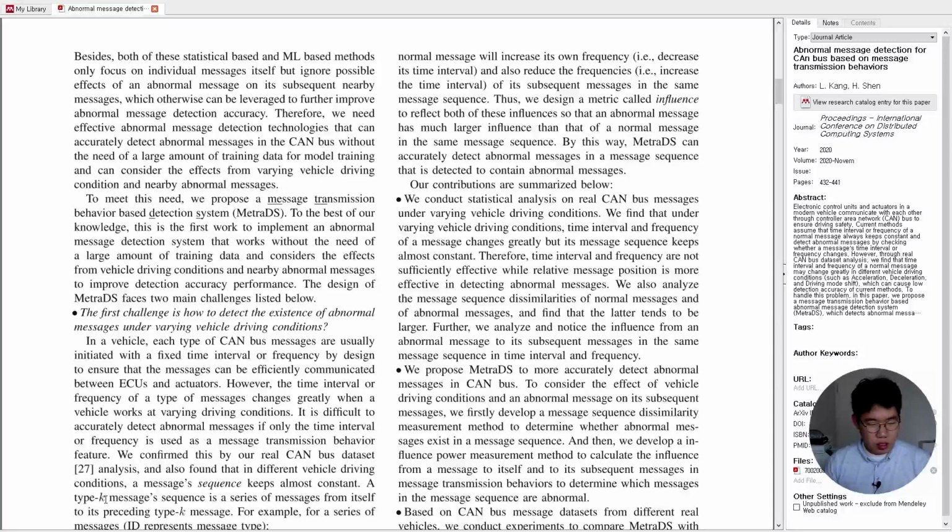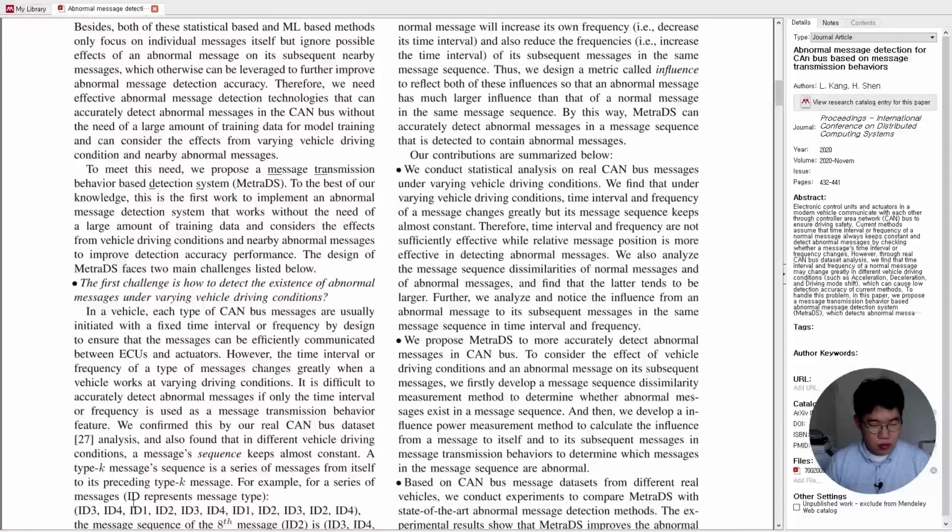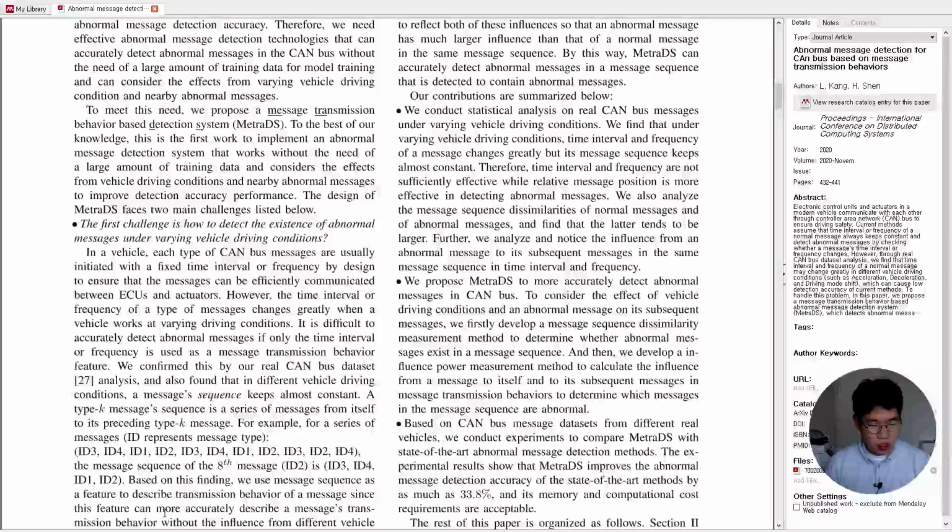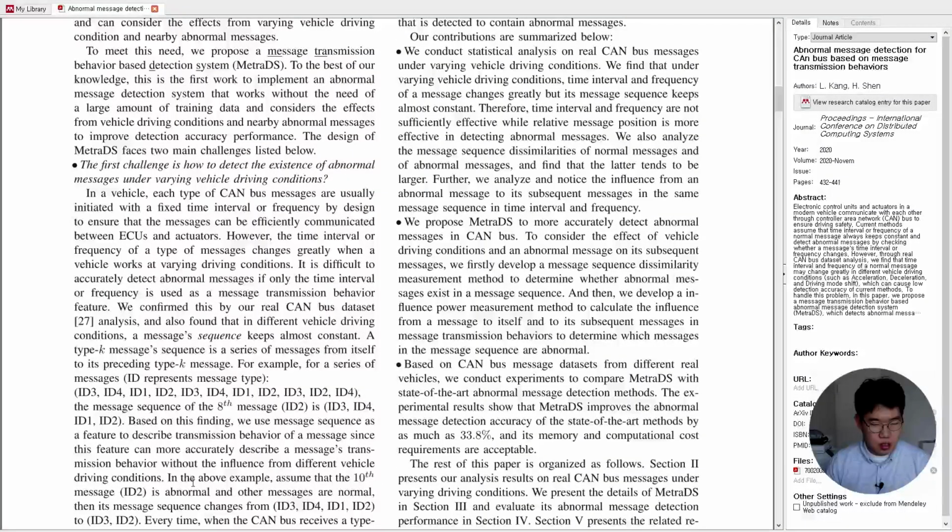A type K message sequence is a series of messages from itself back to the preceding type K message. For example, for a series of messages with message types ID3, ID4, ID1, ID2, ID3, ID4, ID1, ID2, ID3, ID2, ID4, the message sequence of the eighth message ID2 is ID3, ID4, ID1, ID2. Based on this finding, we use message sequence as a feature to describe the transmission behavior of messages, since this feature can more accurately describe a message transmission behavior without the influence from different vehicle driving conditions.